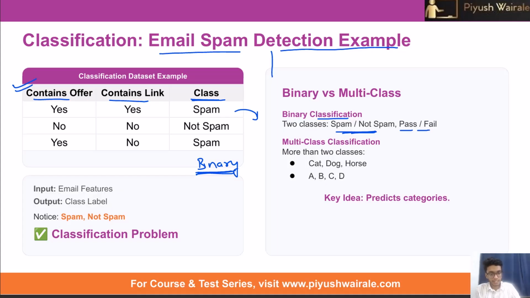But classification can be multi-class. We can have more than two classes, any number of classes as long as we have a finite set. We can have cat, dog, horse, or A, B, C, D. We can have any number of classes, but we need a finite set, and the key idea is again to predict the categories.